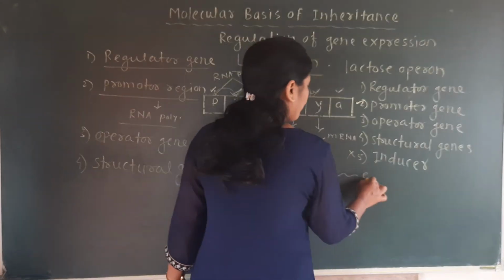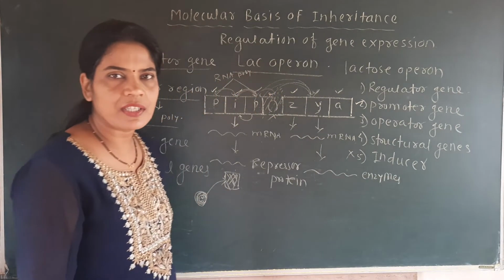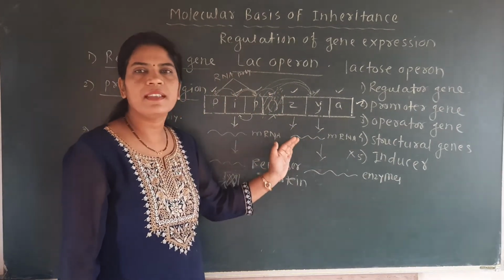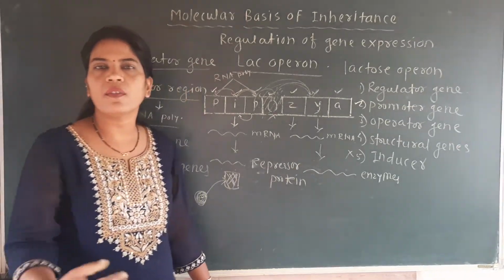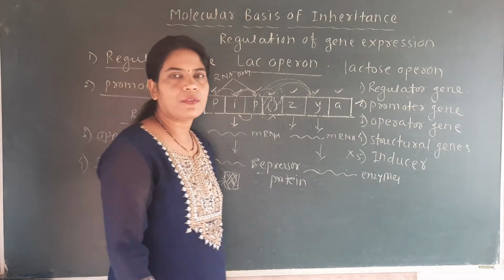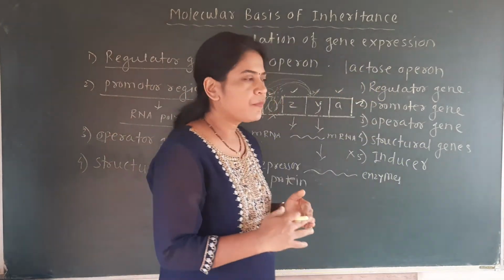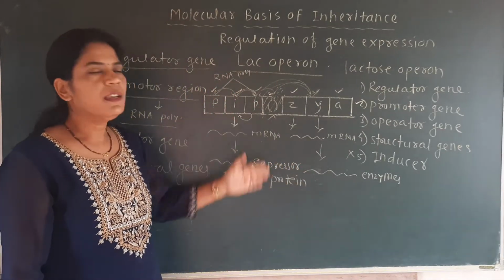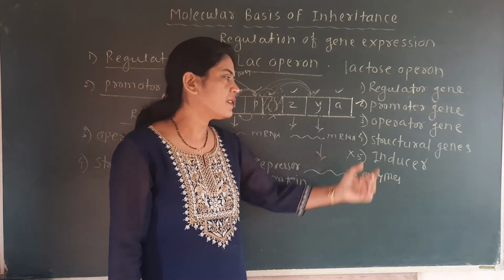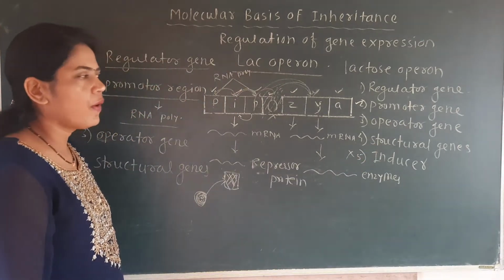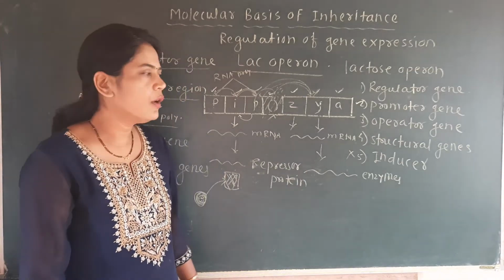So the formation of the enzyme takes place in the process of translation, and here we have seen that the operon gets switched on, which means all these enzymes later get involved in lactose metabolism. So it is very, very important, and I think you will understand these parts of the lac operon. This is about the structural genes, how they are responsible for the formation of mRNA, and from that mRNA different enzymes will be formed.